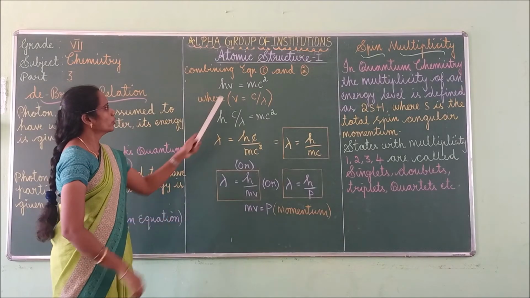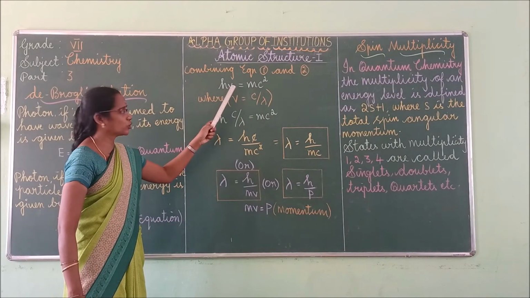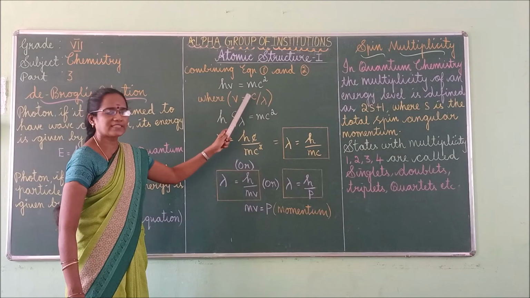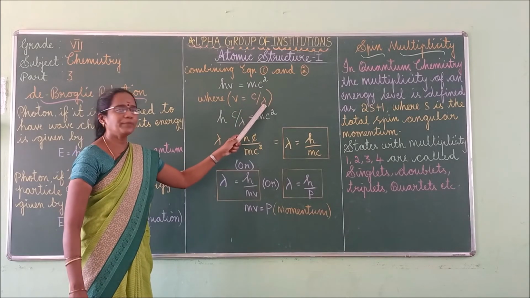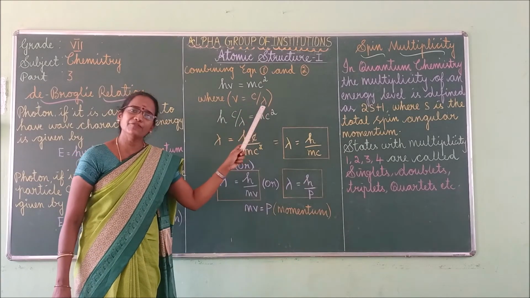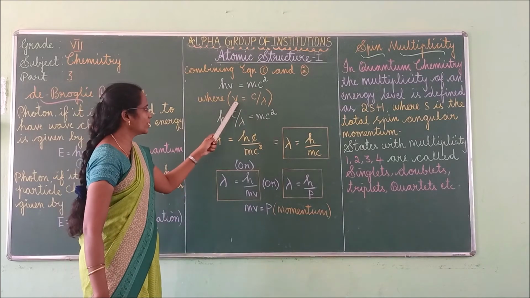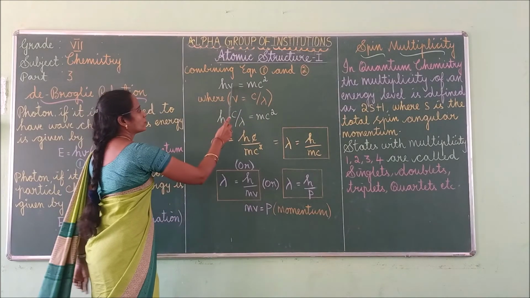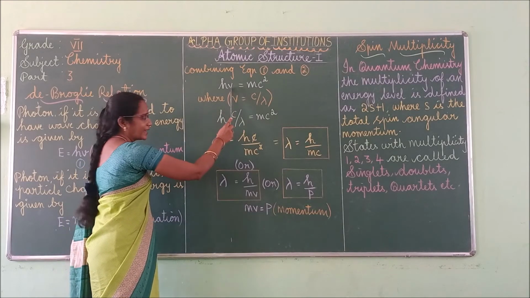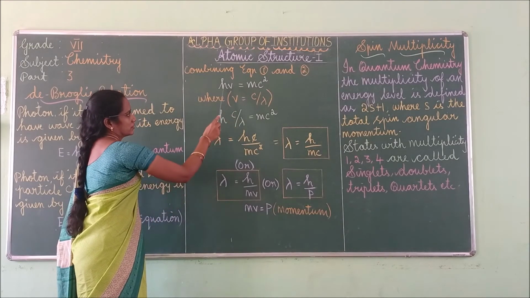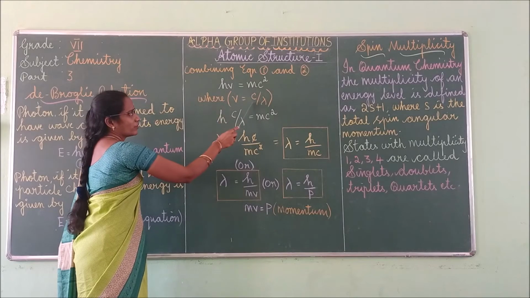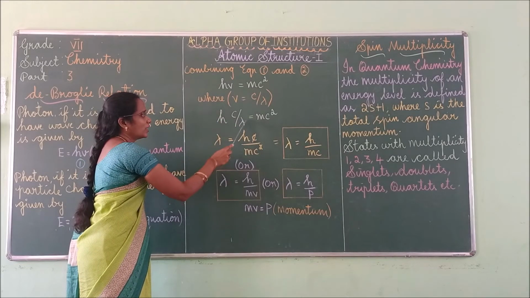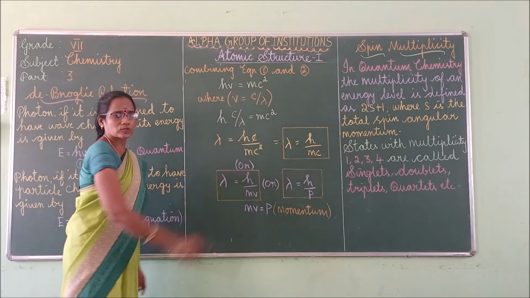Now we have to substitute v. v is equal to c by lambda, where lambda is the de Broglie wavelength. Now we substitute this v, so for v we use c by lambda: h into c by lambda is equal to mc square.